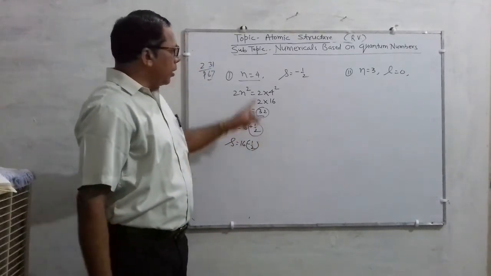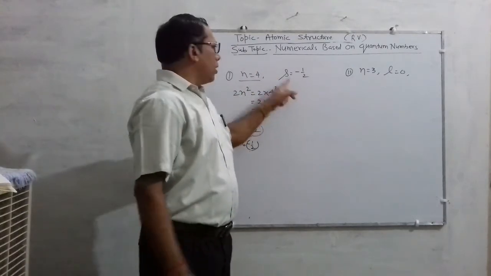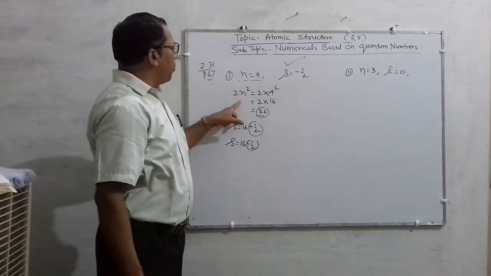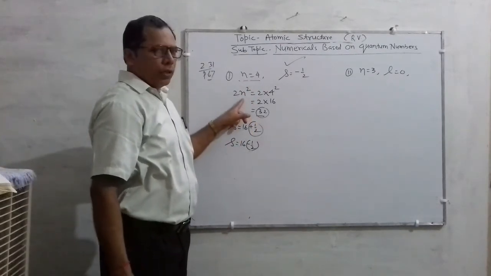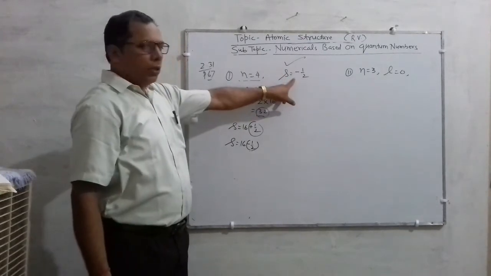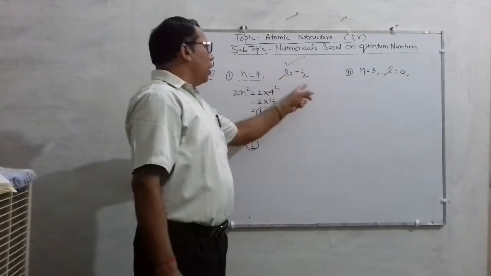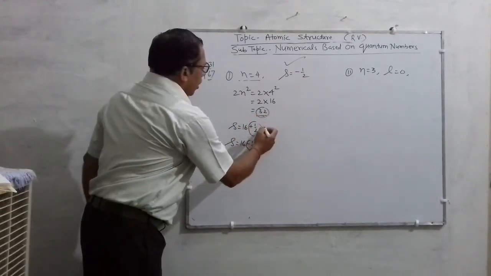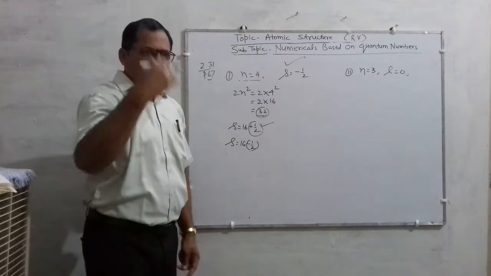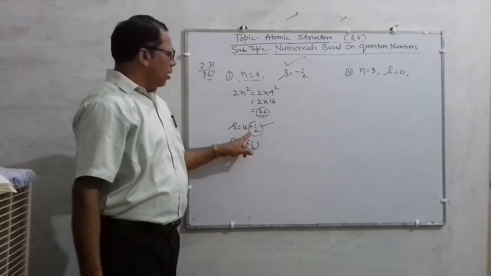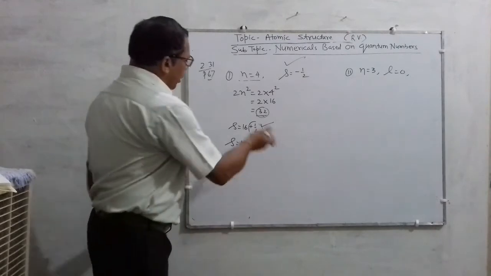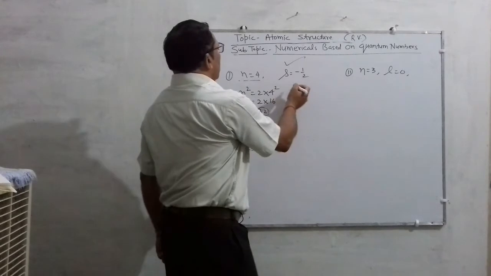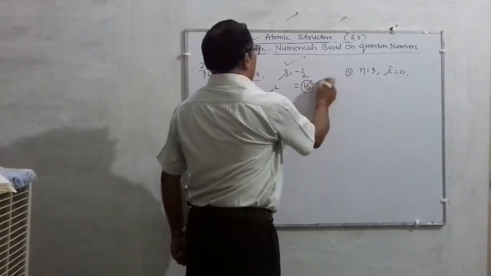Okay? And the question is, how many electrons are in the cell when S is minus 2? In that cell, the total number of electrons will be 32 according to this formula. Since the question asks for S equal to minus half, you know that this 32 contains 16 electrons of clockwise rotation, that is, plus half, and 16 will be of minus half.